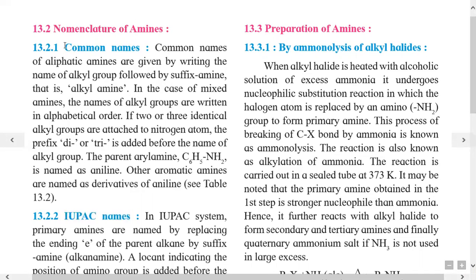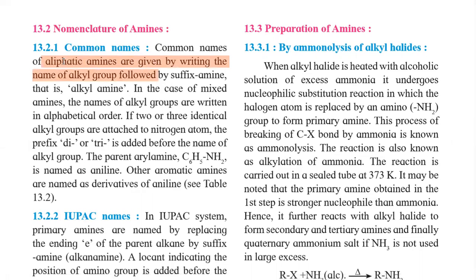First, we will study in detail the common names for amines. In the common name of aliphatic amines, they are given as alkylamine. Here, the name of the alkyl group and then the suffix amine is used. In case of mixed amine, the names of alkyl groups are written in alphabetical order.